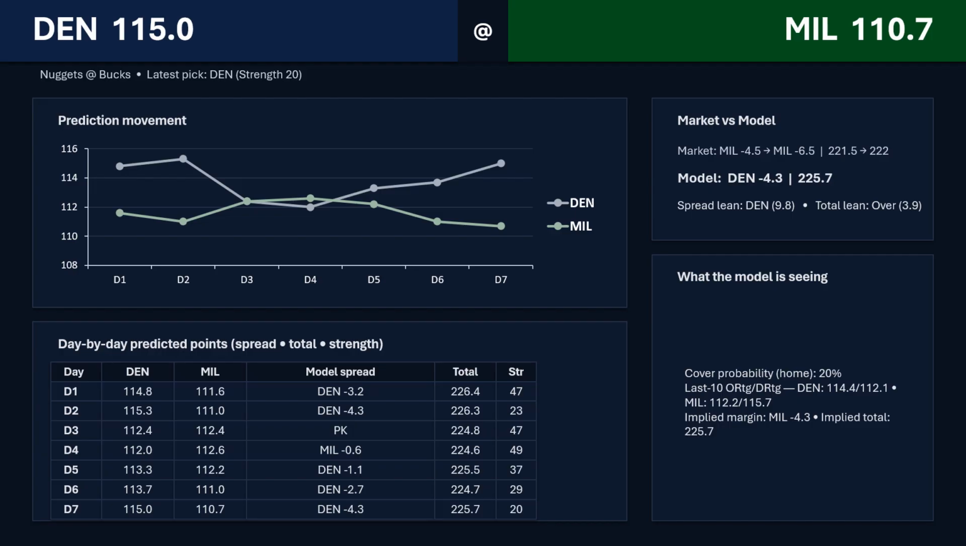So I think my favorite pick on this one would probably be the over. And I really do like Denver to cover the spread. I'm surprised Milwaukee was favored considering the fact that they've just not looked good the last couple weeks.